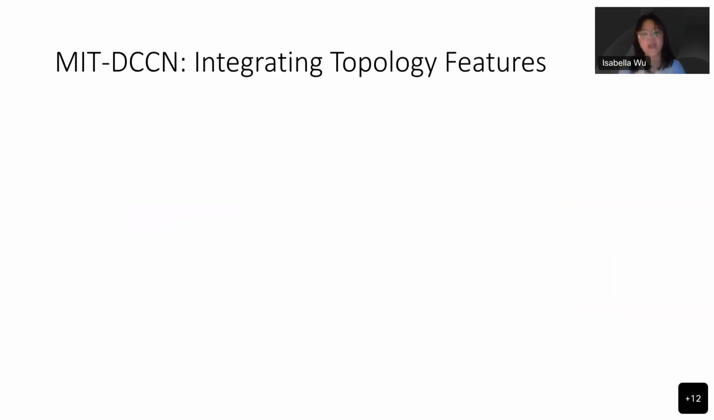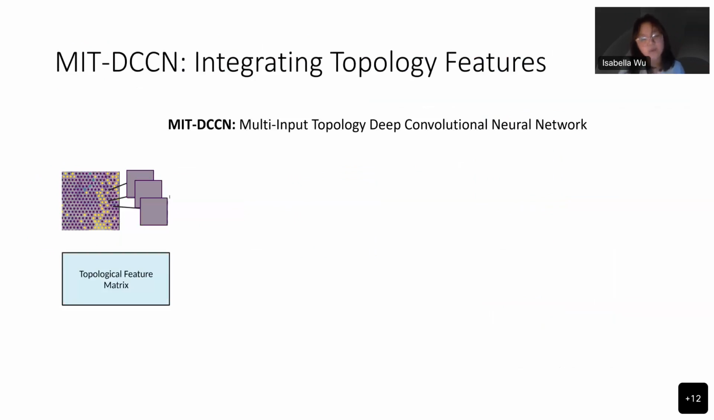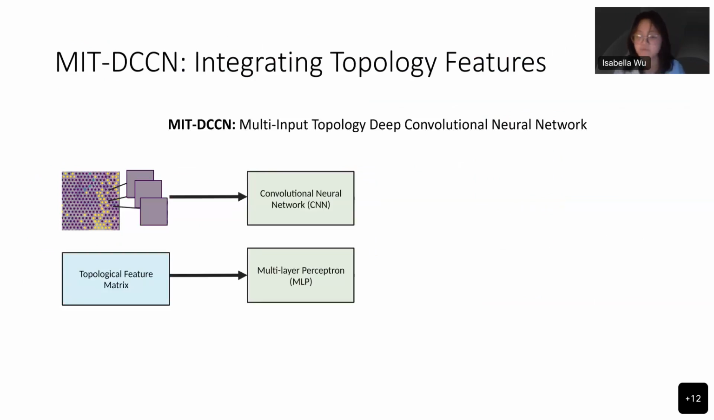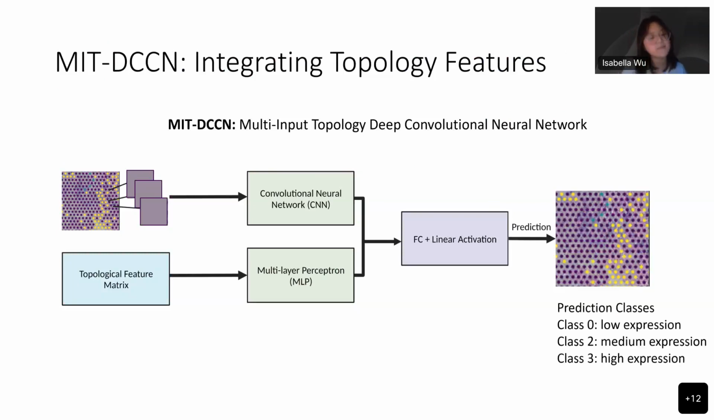I introduced MIT-DCCN, a multi-input topology deep convolutional neural network, which improves prediction performance by exploiting both image and topology features. It consists of a multi-input network with convolutional layers based on ResNet 18 for image data and MLP neural network layers to input topological features. Both types of features are concatenated just before the linear activation and fully connected layers for prediction. Rather than only relying on image features like current models, MIT-DCCN is capable of making more precise predictions by leveraging the link between topology and gene expression.